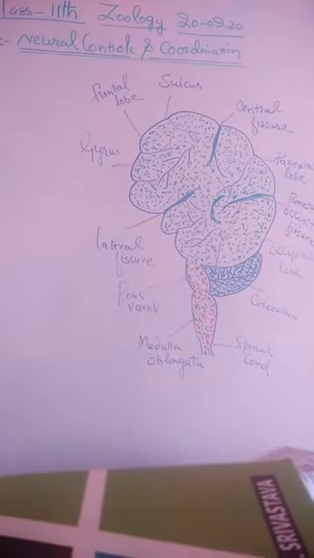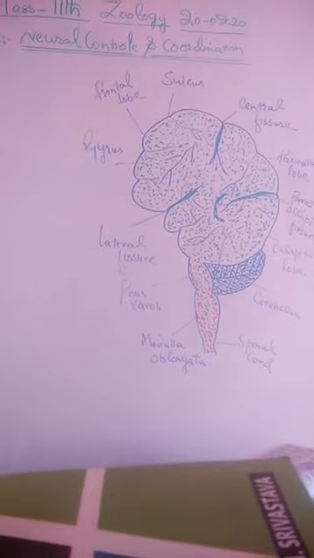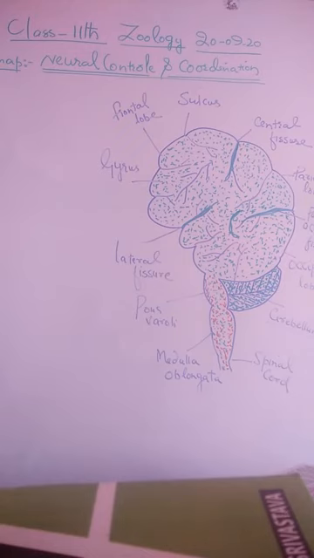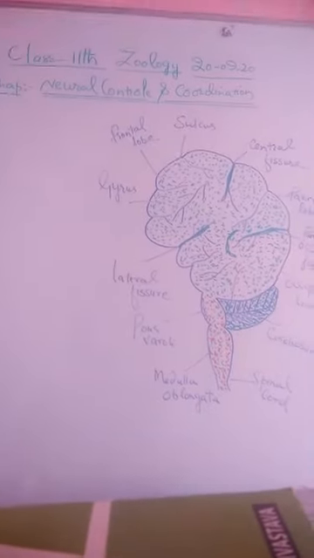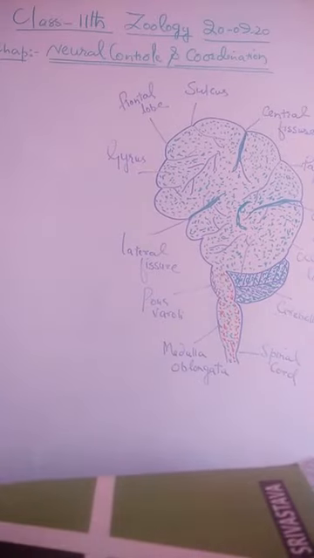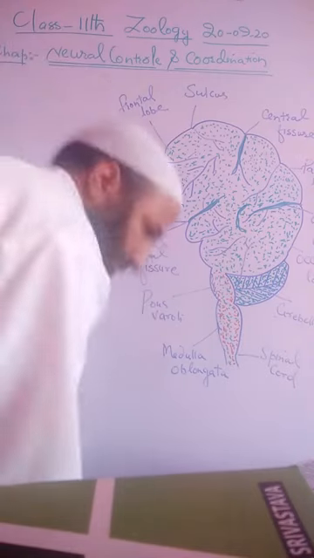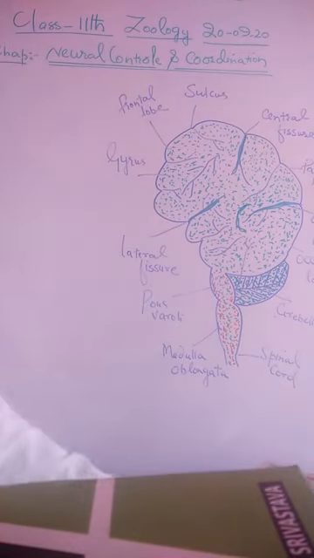This is class 11th zoology, and we are studying about neural control and coordination. This is the chapter pertaining to human physiology. The diagram in front of you is the human brain, neural control and coordination. The diagram in front of you is the central nervous system, the spinal cord, and the brain.